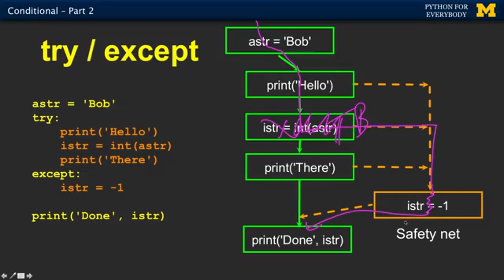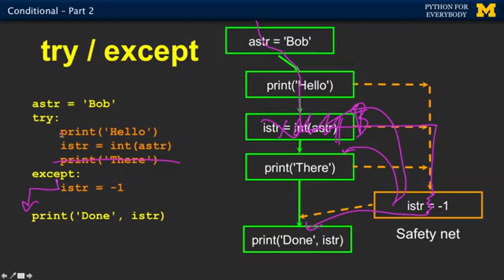What's not going to happen is it's not going to go back up and do this, or back up and try this one again. No, no, no, no, no. Once it gets to the except block, there is only one way out, to the bottom. And so this line of code never executes. That's one of the things we try to do, where you don't put too much stuff in.